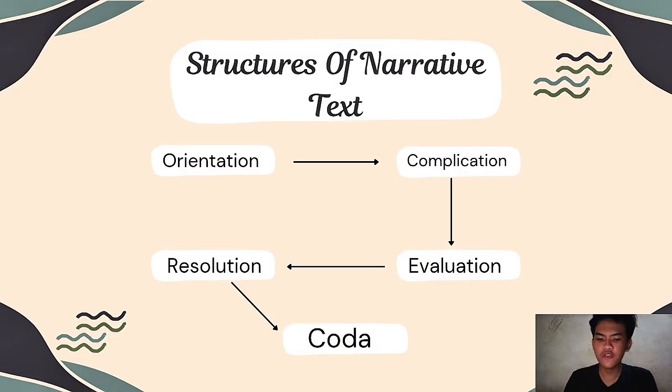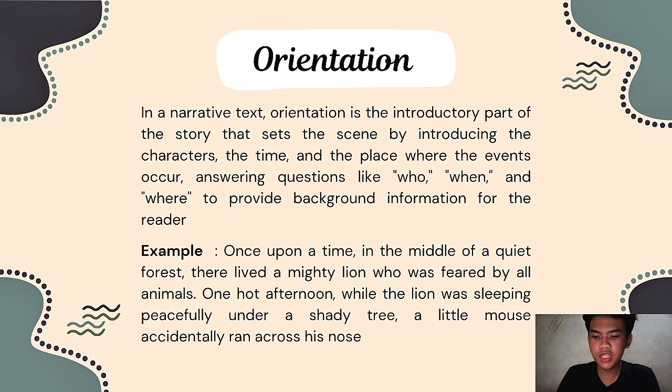Next is the structure of narrative text, and the first one is orientation, the second one is complication, the third one is evaluation, the fourth one is resolution, and the last one is coda. And now this time I wanna explain about orientation.